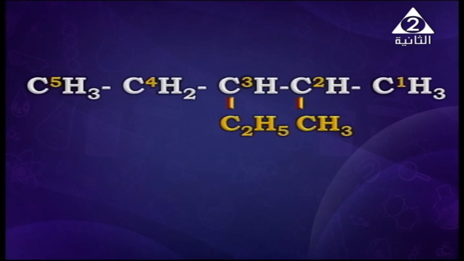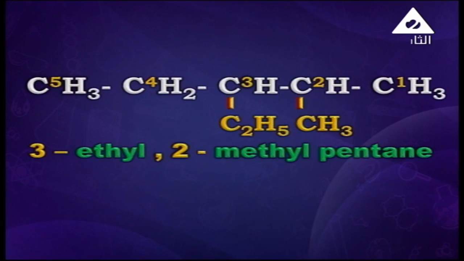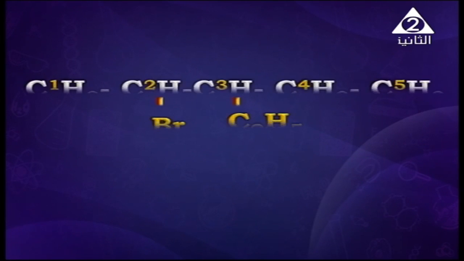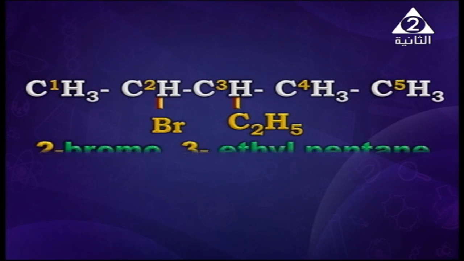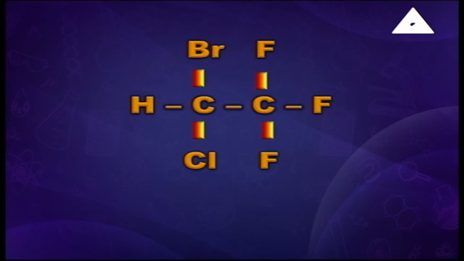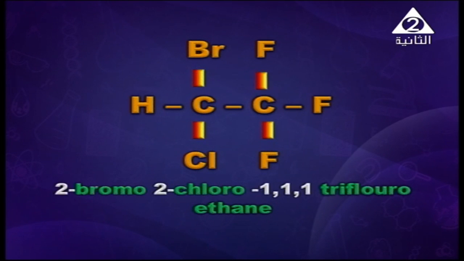Another example will be 3-ethyl-2-methyl pentane. And another example here: CH3CH, with the bromine attached to carbon number 2 and ethyl attached to carbon number 3, so it will be 2-bromo-3-ethyl pentane. And here, my dear student, we have to start numbering to give the lowest number of summation, so it will be 2-bromo-2-chloro-1,1,1-trifluoroethane.